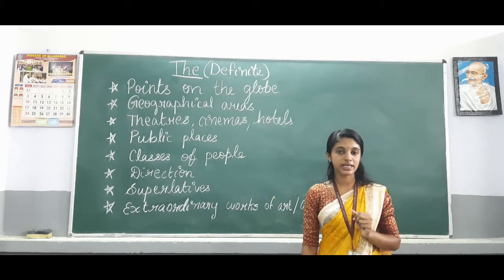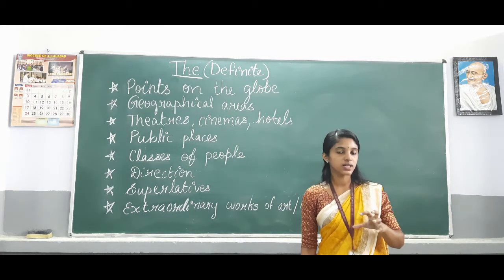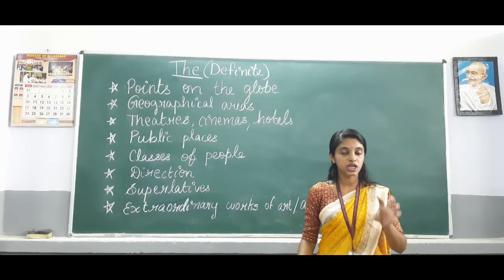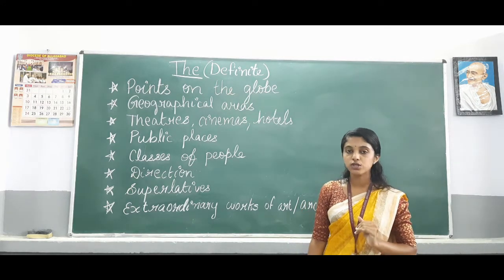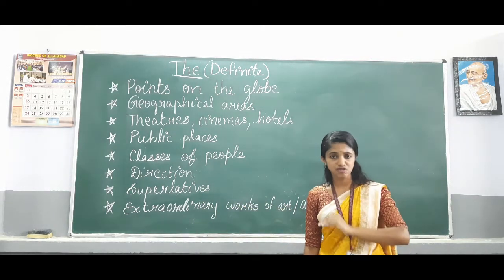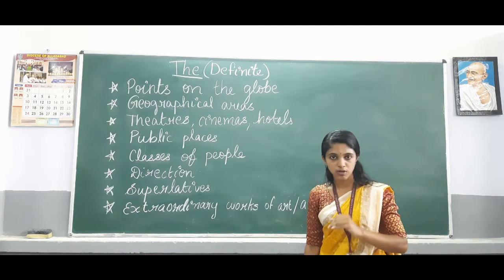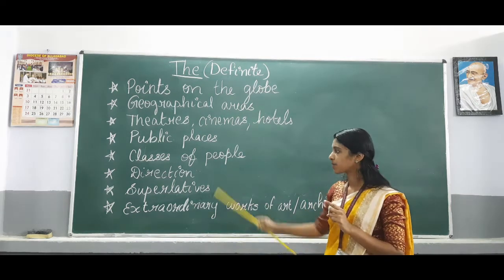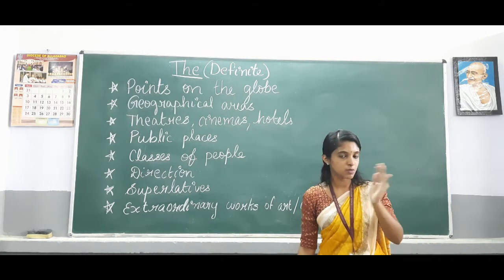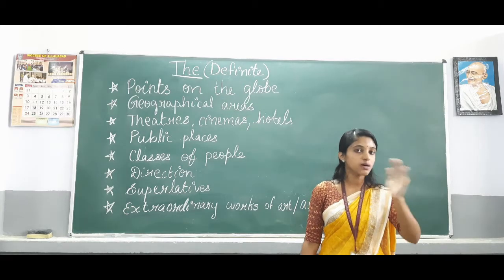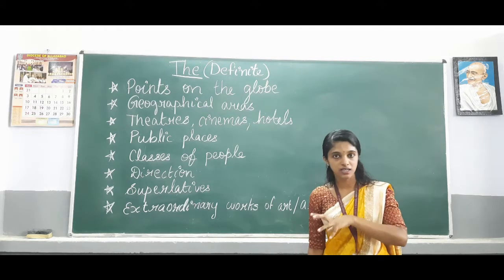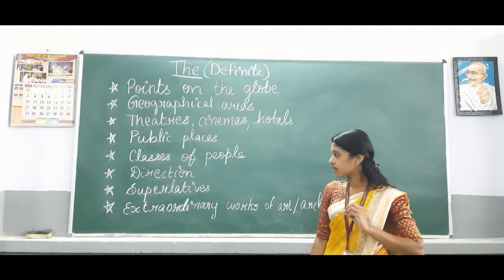Class of people, for example, the rich, the poor, the elderly, the sick, or the British, the Spanish. With this class of people also we use the. Direction, for example, at the end of the street or at the beginning of the road. So with direction also we use the. With superlatives, for example, the most talented person. So most is superlative. So the most, the cleverest boy, the smartest girl. So with superlatives also we use the.